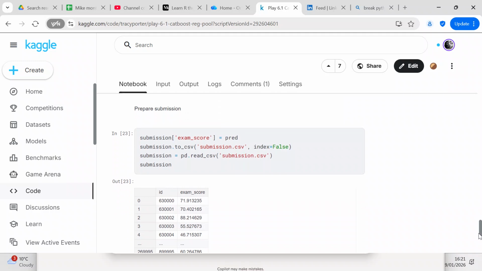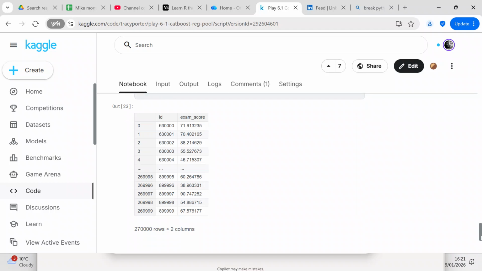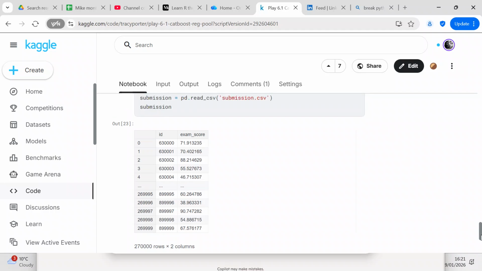So submission['exam_score'] equals pred. submission.to_csv, so we convert our submission to a CSV file, 'submission.csv', index=False. Then pd.read_csv('submission.csv'), and submission. You can see this is the submission, so these are the exam scores.